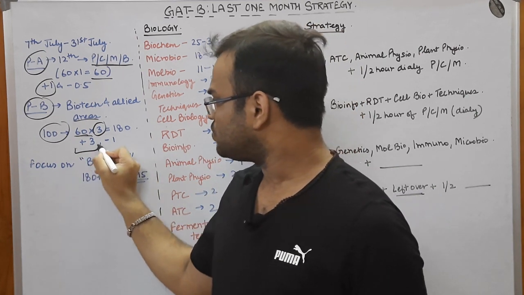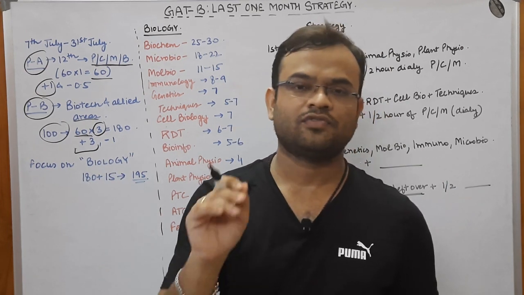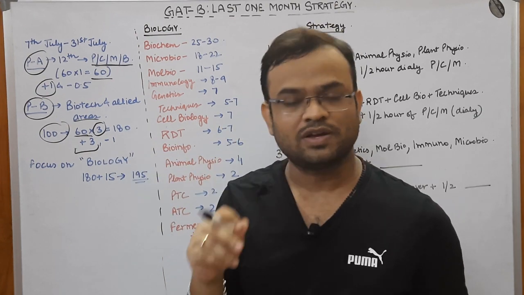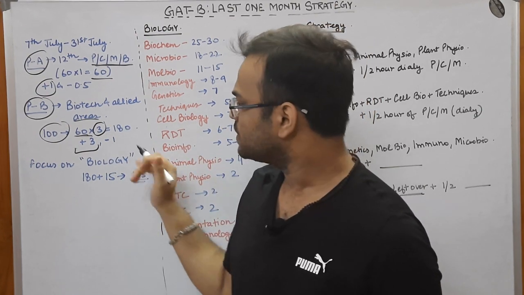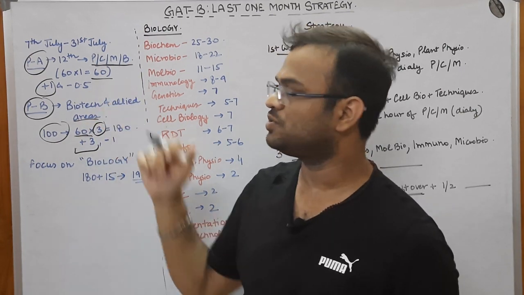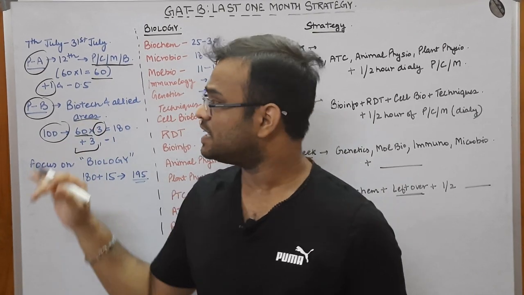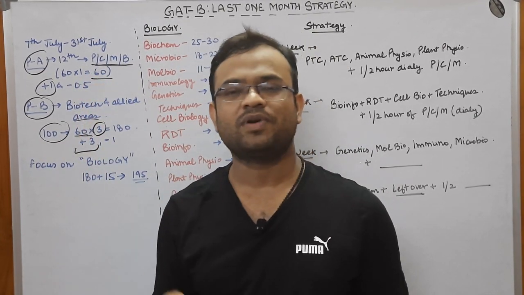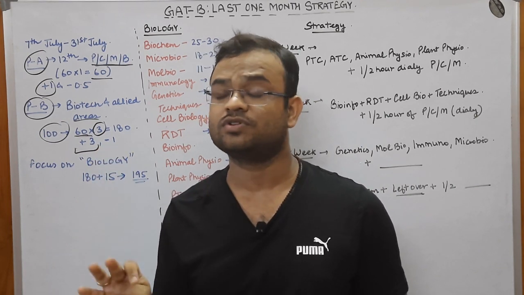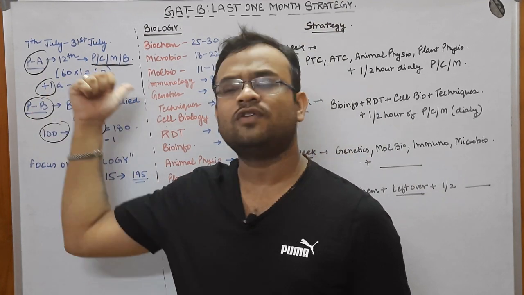Now coming to the marking system in this part B, you get plus 3 for attempting a correct question and you get minus 1 if you get it wrong. So the negative marking in this portion is a bit relaxed as compared to part A. Now what I want you to understand is that this part A comprises 4 portions: physics, chemistry, mathematics and biology. 60 marks is the value of this part A.